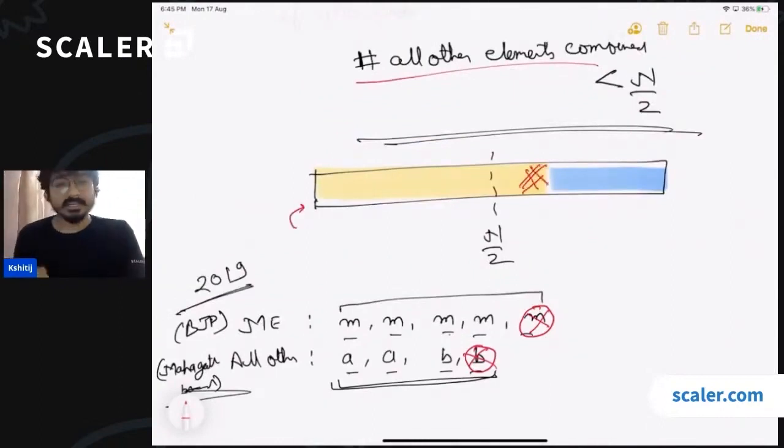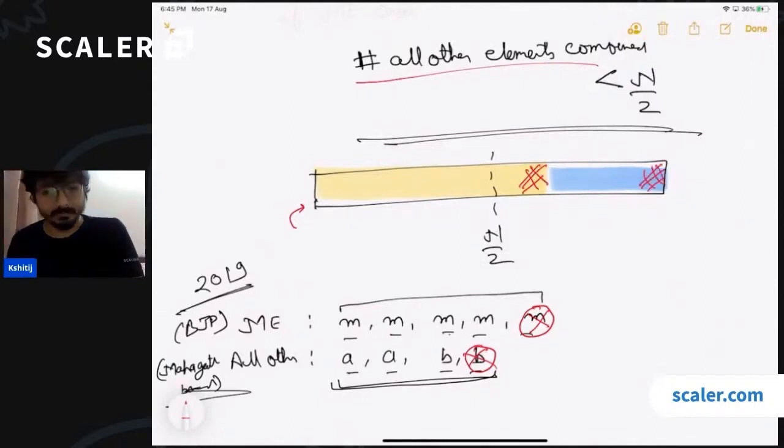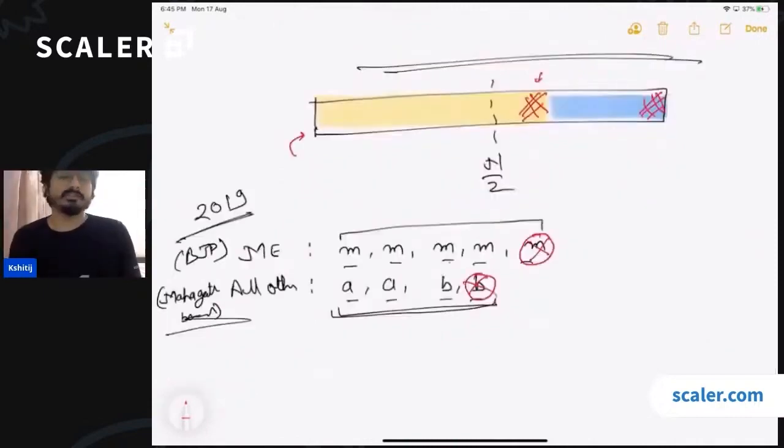So what we have done, if you look at it in terms of this array, you have removed one occurrence of the majority element, and with that you have also removed one occurrence of a non-majority element, right? So we have reduced the size of the array by 2, and the occurrences of the majority element have been reduced by 1. Let's say 2 more constituencies were removed. So one from BJP and one from Mahagathbandhan were removed again. Who is the new winner now? It's again BJP, right? You can quickly see that it is still in majority. It still has a size more than n by 2, right?